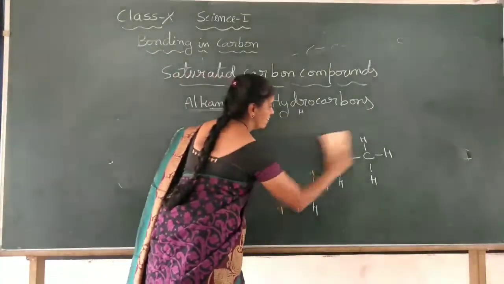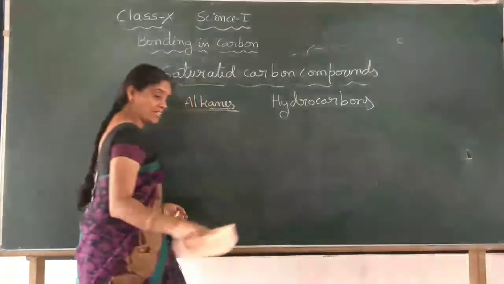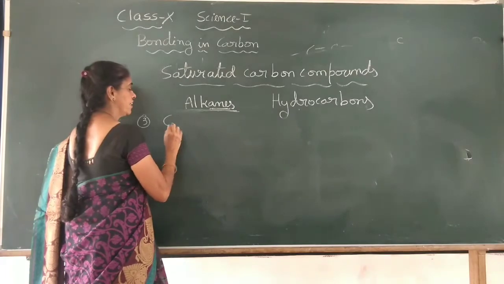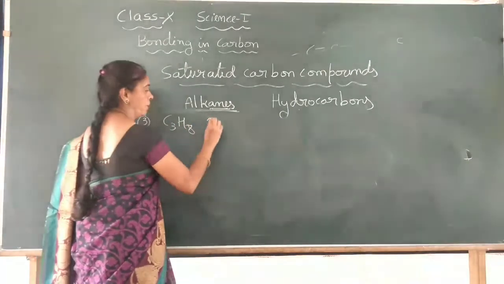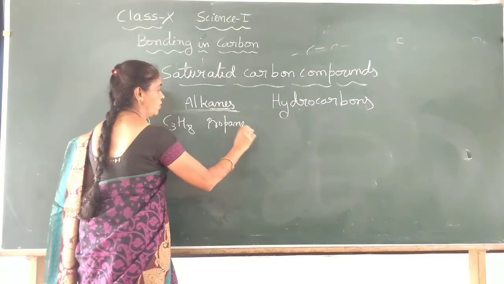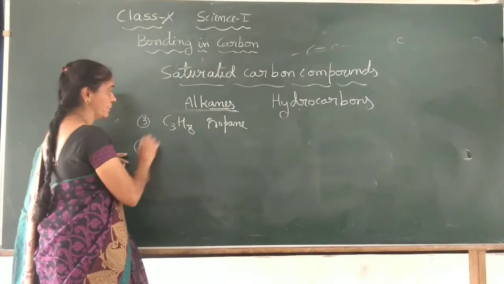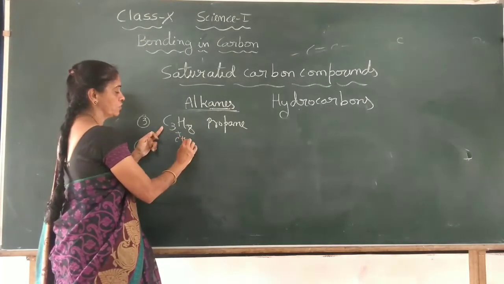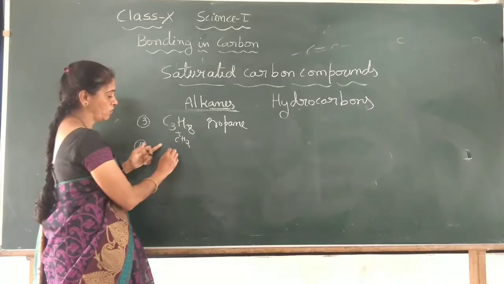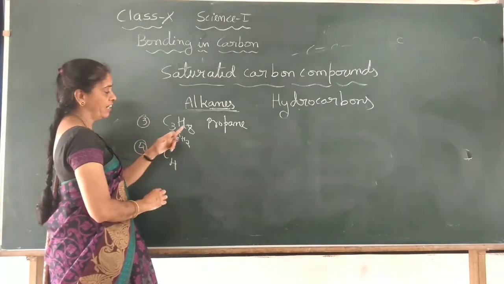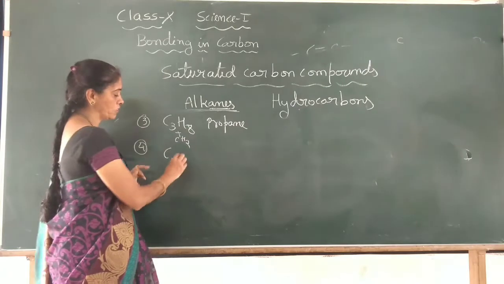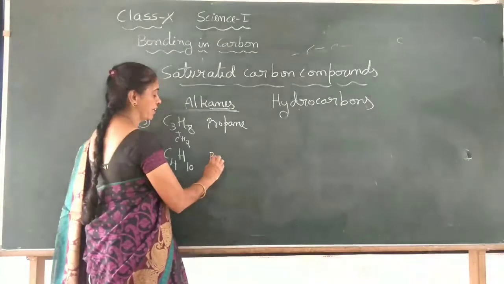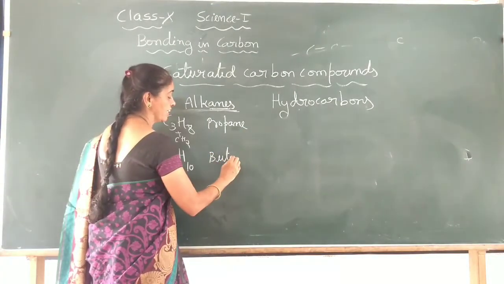Now the fourth one I will take. C3H8, right? Propane has 3 carbon atoms. C3H8, we got propane. Now to get the next one, the fourth compound in this series, add a CH2 group. So C3 becomes how much now? C4, right? H8 is there. Add 2 more. How much will you get? H10. This is the molecular formula. The name is butane. The last 3 letters are ANE only.